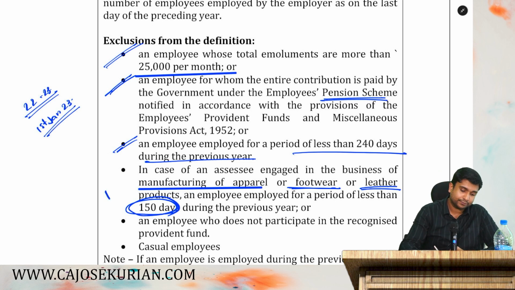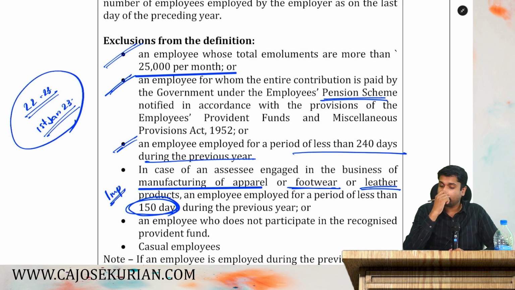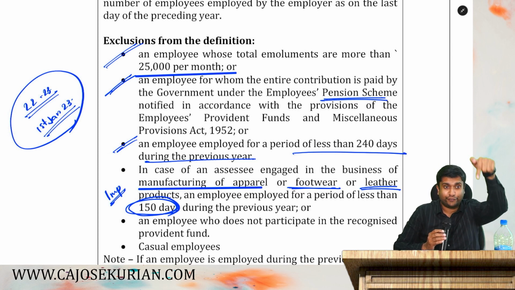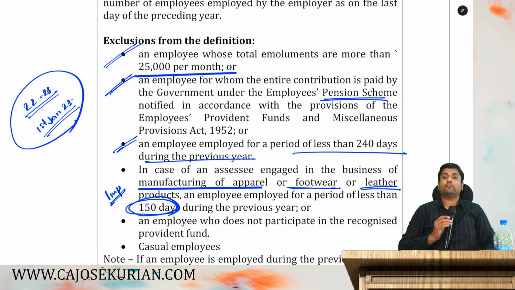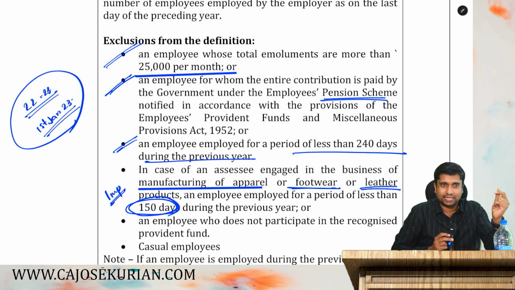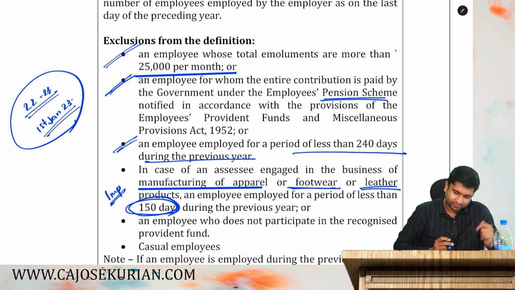This is important. For a normal industry, the number of days that you have to employ is how much? 240 days. For leather, footwear and apparel industry, instead of 240, it is 150 days. If an employee is employed for 150 days, then he will be an eligible employee. On his employment cost, you can claim 30% as a deduction. Are you all listening? Super.